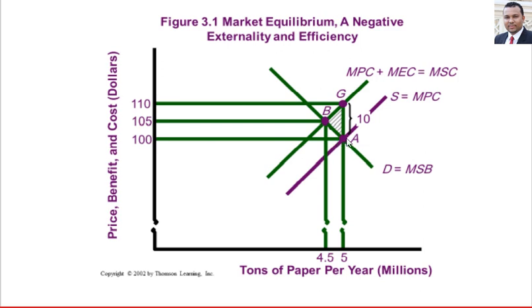We link the original quantity 5 with the new supply curve, at the same quantity 5 but a different price of 110. The gap between 100 and 110 is the value of the negative externality.